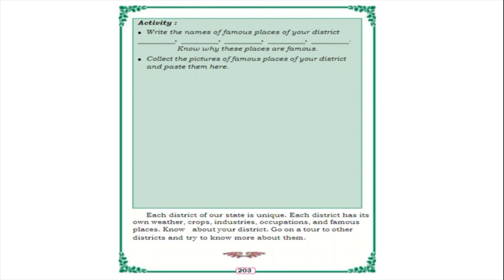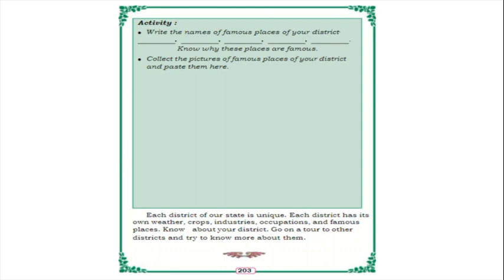So isn't it, children? In our Karnataka, there are total 30 districts. Each district of our state is very unique. Why? Because each district has its own weather. All the districts' weather will differ, and they will grow many different types of crops according to their weather and climate. Many different types of industries are there, like fishing, cement industry, paper industry, isn't it?